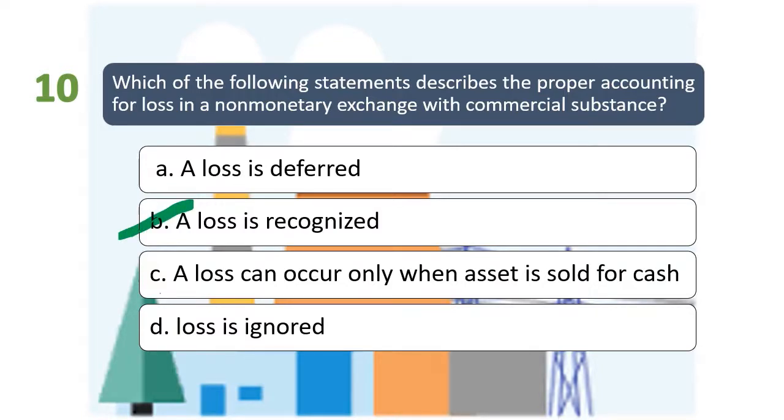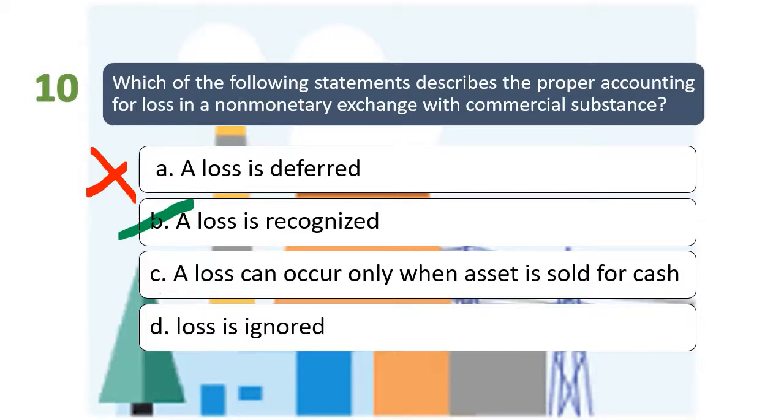So hindi po natin i-defer yon kasi natangyari na po yung exchange and transaction. So letter A is wrong. Hindi rin po natin yan, hindi lang po nagkakaroon ng loss kapag nagkaroon ng bentahan ng cash. Kasi nga, kahit pa nagkaroon lang tayo ng exchange of non-monetary asset to another non-monetary asset, a loss may be recognized or may be a gain as long as there is a commercial substance.